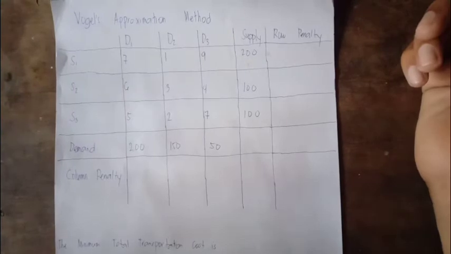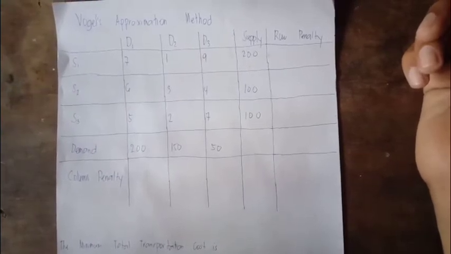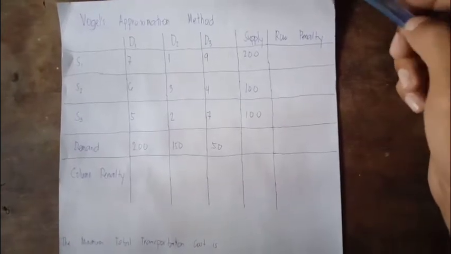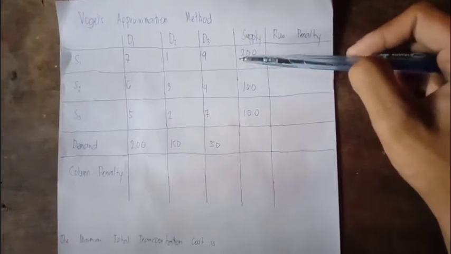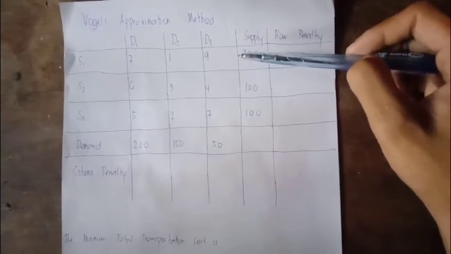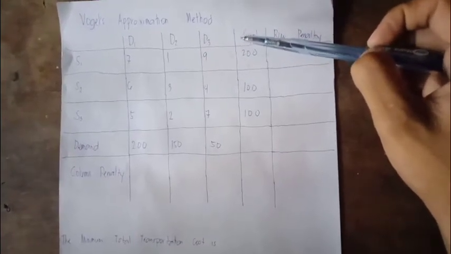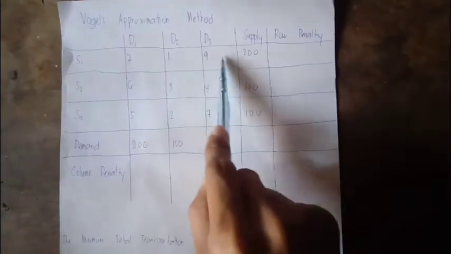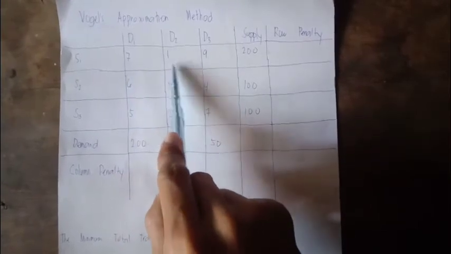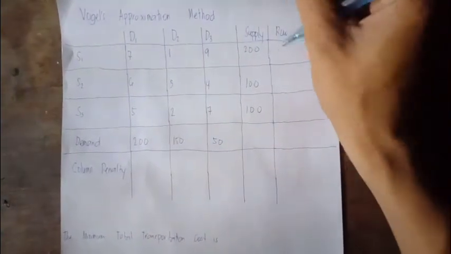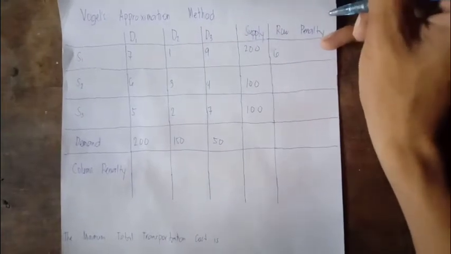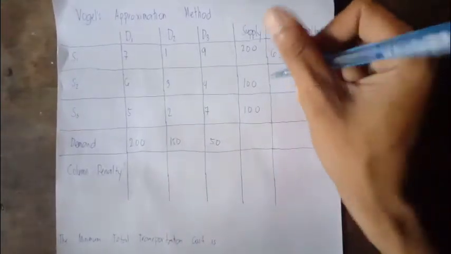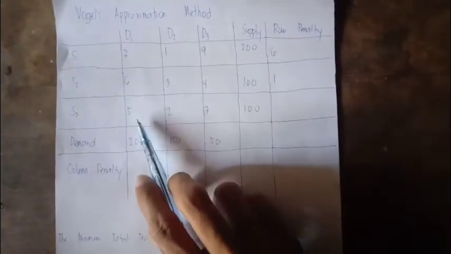Now, let's go to Vogel's approximation method. In Vogel's approximation method, on the cells, let us look at the two least numbers, and we should get their difference. So in this row, 7 and 1 is the least, so 7 minus 1 is 6. So let us put here the row penalty or the row difference. Then here is 3 and 4, so 4 minus 3 is 1, and here is 5 and 2, so 5